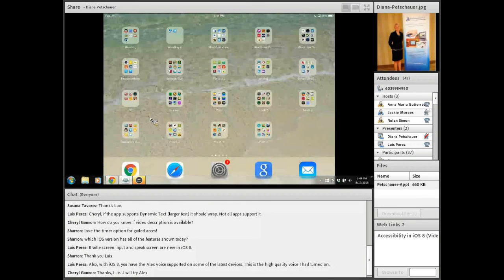So the first app that I am recommending, and hopefully you have this handout. It is a list of the apps that I'm going over this afternoon, as well as several others that I won't get to. It is a PDF that's online on the course website. Again, I'll go over that at the end and how to access it. If you don't have it in front of you, you will have it. It is a digital PDF with a link to all of the apps in the App Store, as well as a picture of the app icon and a description of the app. And you will have access to this particular handout to use as you need to throughout the course and afterwards.